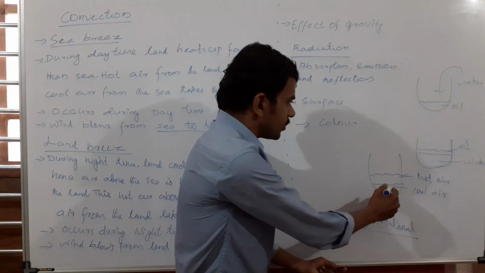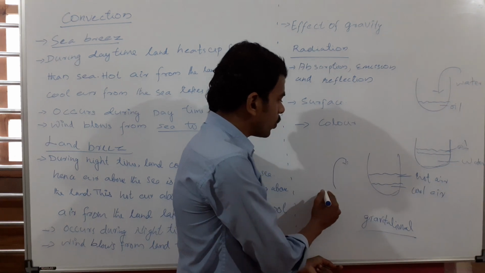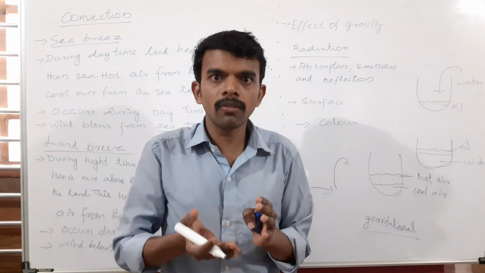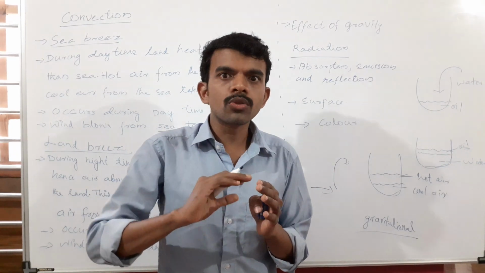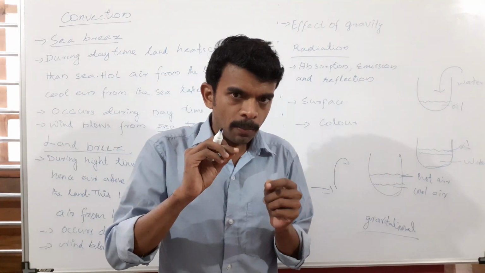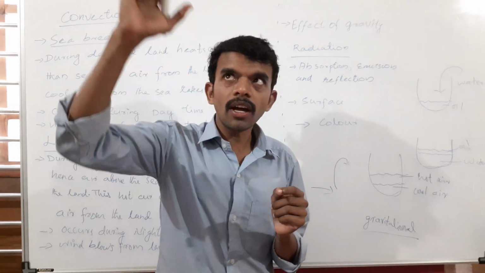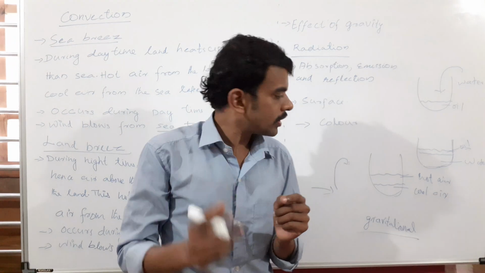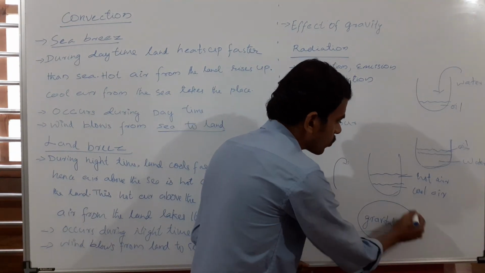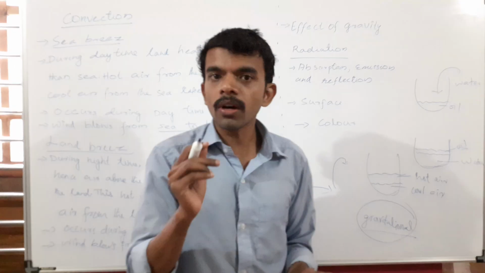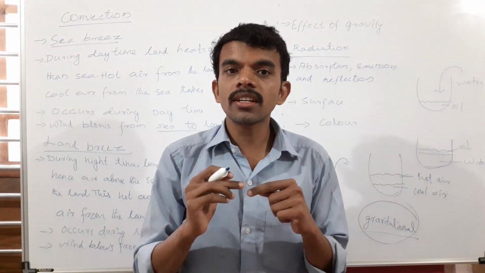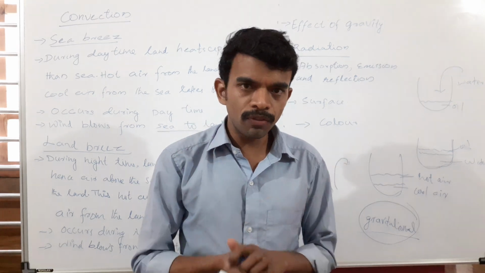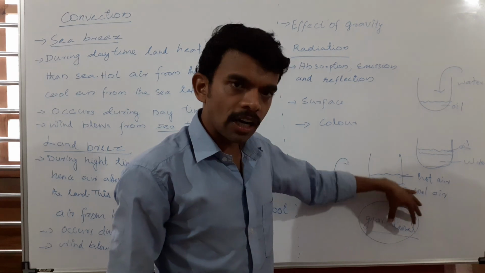So the hot air is moving up and cool air is taking its place. When the hot air is moving up, the heat is also transferred along with it. So heat is transferred because of the actual movement of the air. The basic reason for the convectional current is the gravitational effect. If there was no gravity, heat cannot be transferred in the form of convection.